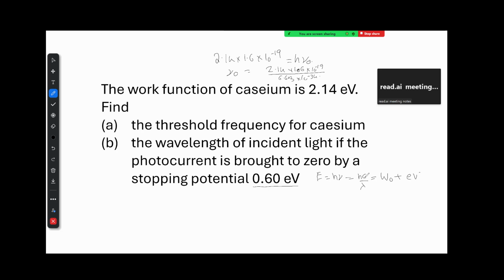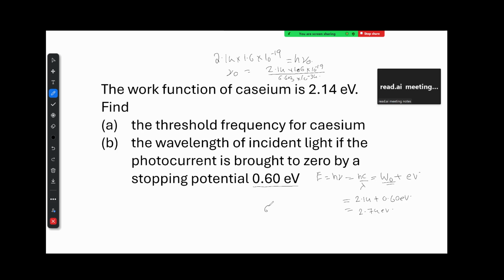So first of all hc by lambda, we don't know. Work function we just worked out, it's given in electron volt as this much. So 2.14 plus 0.60 eV. So total energy that we need is going to be 2.74 electron volts.